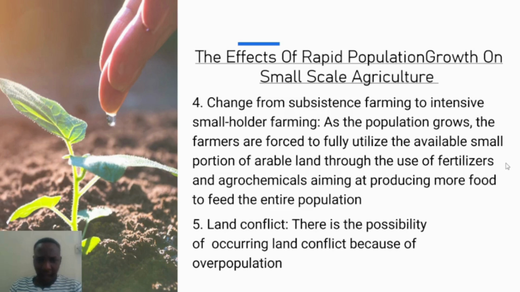Moving on, land conflict. There's a possibility of land conflict occurring because of overpopulation. Rapid population growth is likely to lead to overpopulation. Now, when there's overpopulation, it means that the land is just not enough to sustain all the needs of the people available. So in that case, it can lead to land conflicts, whereby some people just cannot get the land they need. So I hope that's clear at this point.